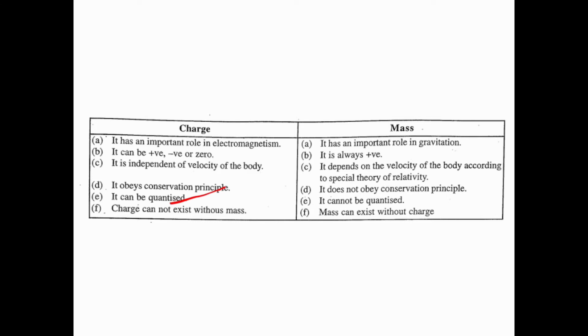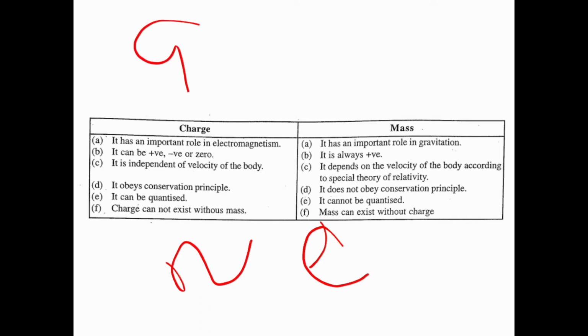Then charge can be quantized. What is the meaning of quantized? If there are n number of particles having charge e, then by using the quantization principle, you can know your charge is plus or minus n into e.